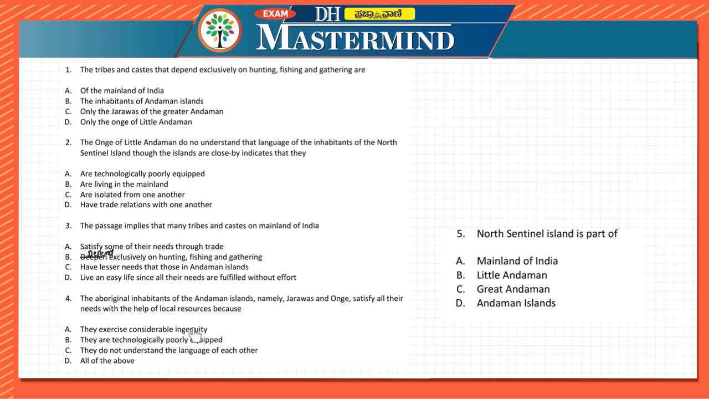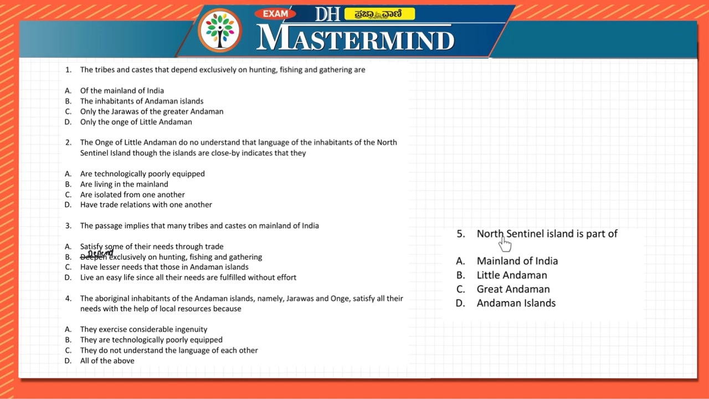But for this, let us look at the paragraph and then we will look at it, because these are very extreme. They are technologically poorly equipped. They might be, we must read about that in the passage. They do not understand the language of each other. This also might be true. So if it is all of the above or A, we have to look at it.